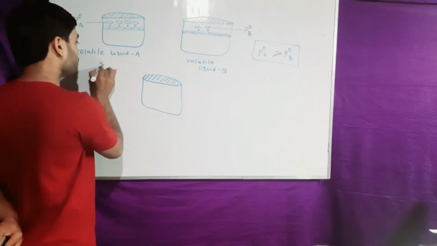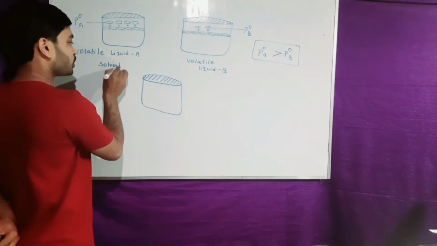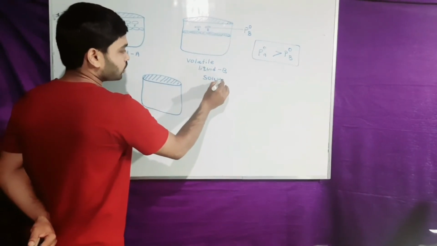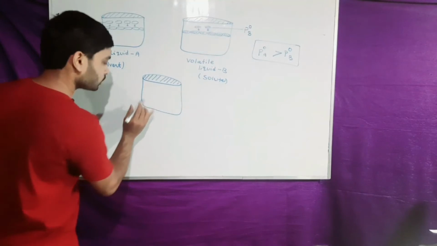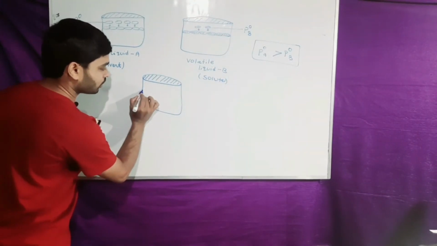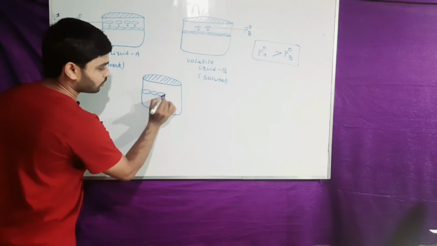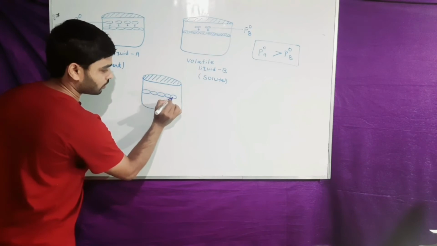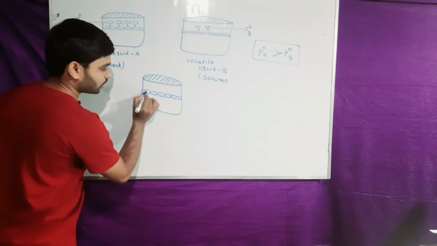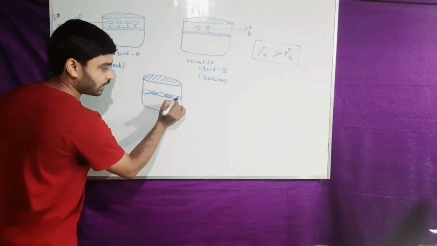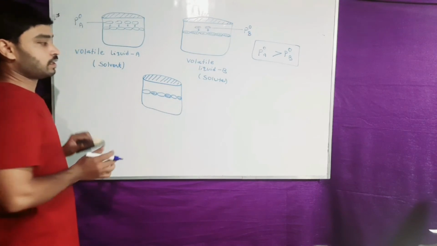Suppose it is a solvent I will use and I will use it as a solute. So what will happen? Solvent molecule, solute molecule, solvent molecule, solute molecule and solute molecules.